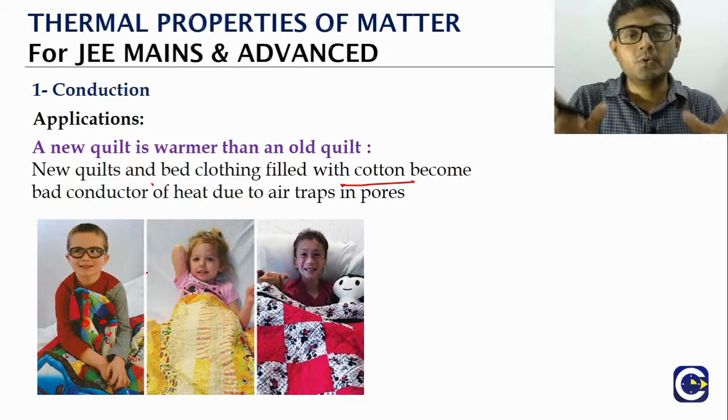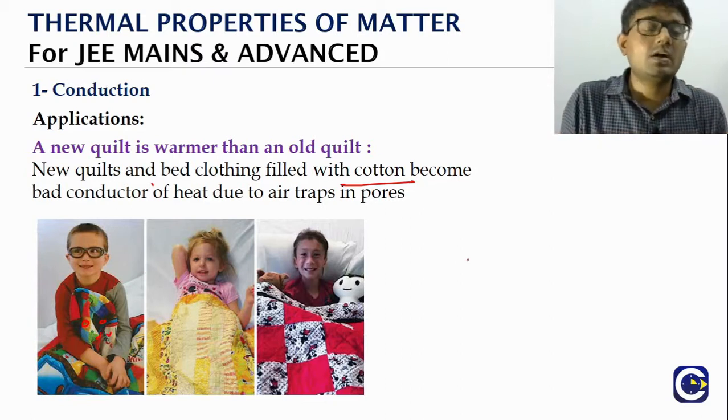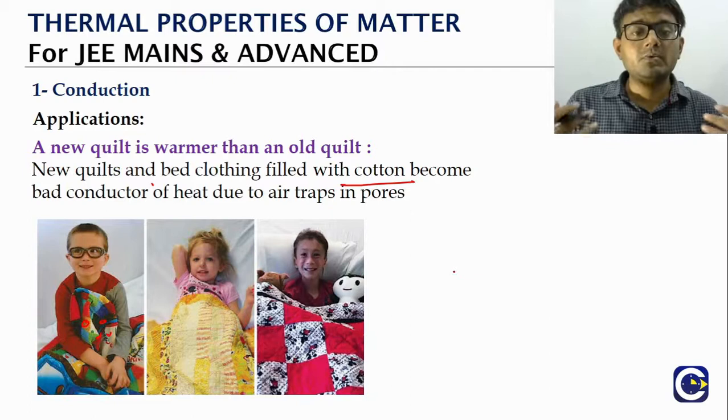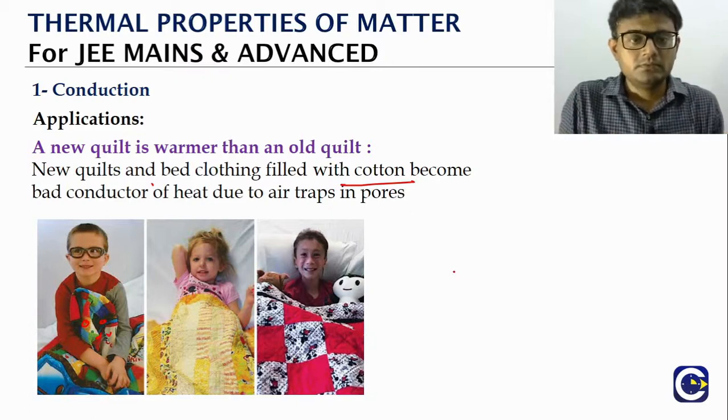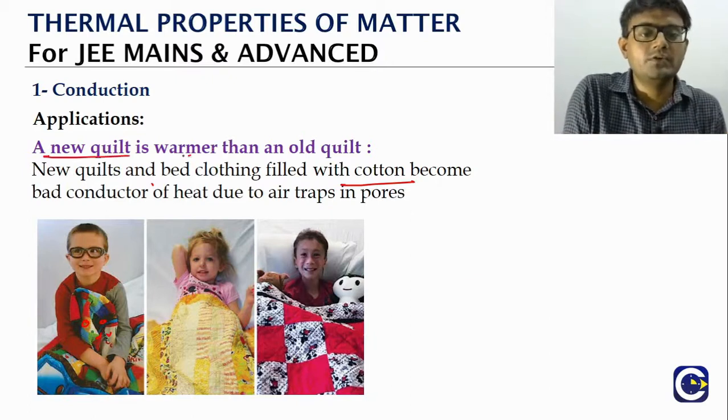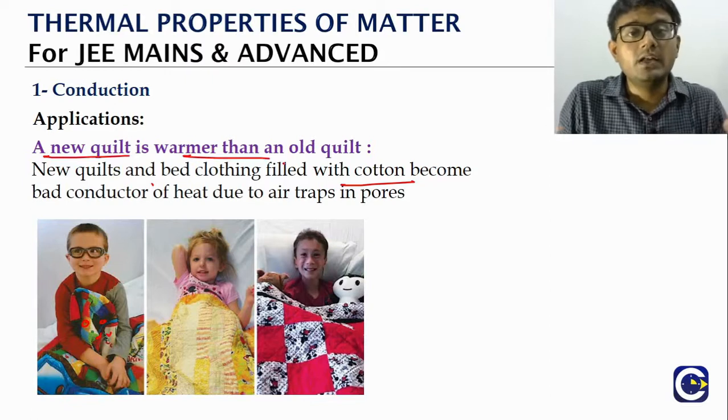Okay, so the pores basically will not allow a better conduction of heat. As a result, we will be able to feel a lot more warmth. So if you are using a new quilt, you will feel more warm than using the old one.